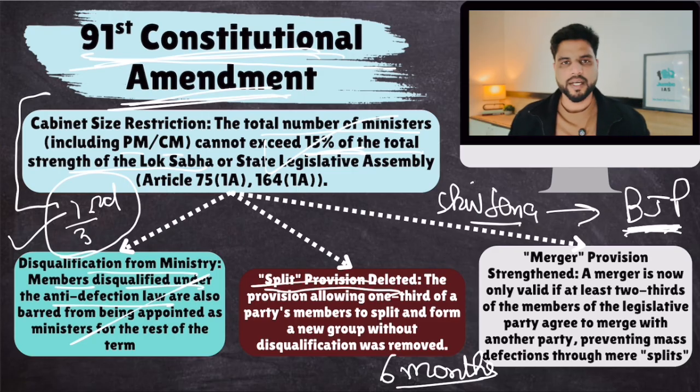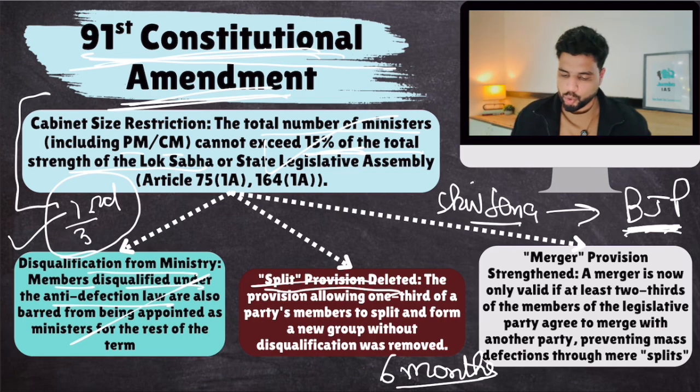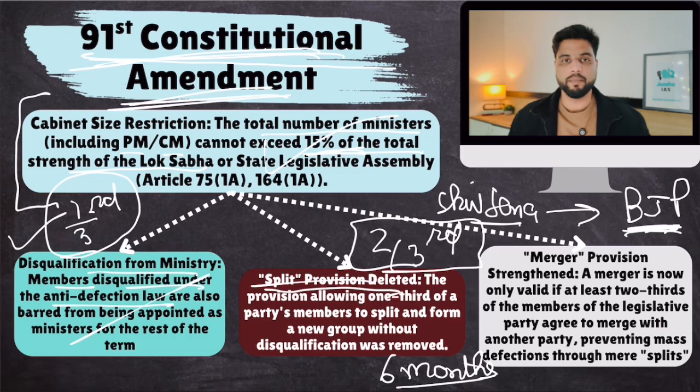This provision was deleted, and the threshold was increased to 2/3. You require minimum support of 2/3 members. That's what happened with Shiv Sena as well. And merger provision was strengthened. A merger is now only valid if at least 2/3 of the members of the legislative party agree to merge with another party. Okay, so first, split is banned.